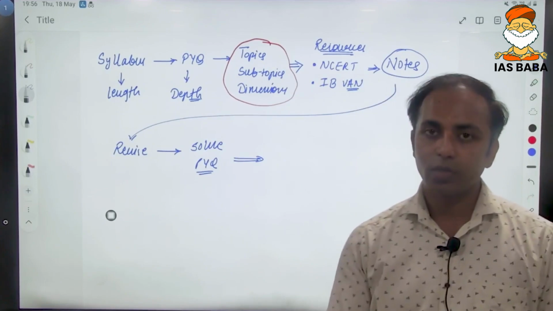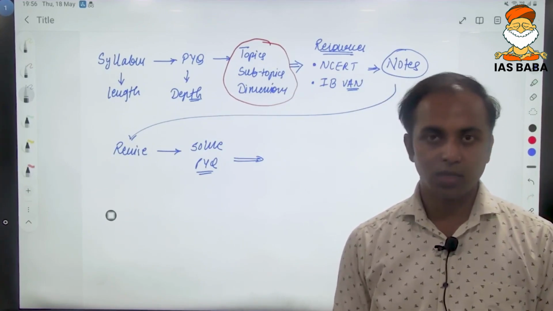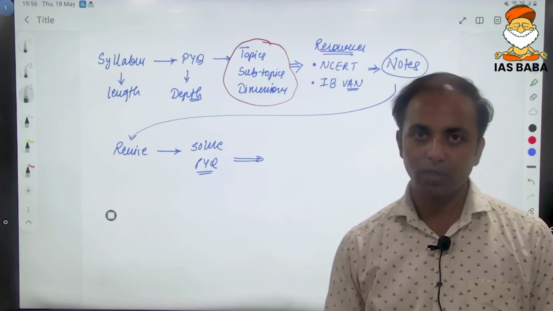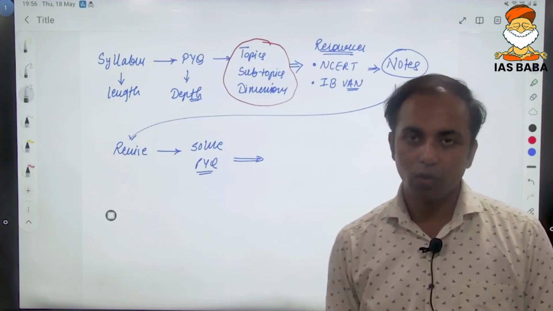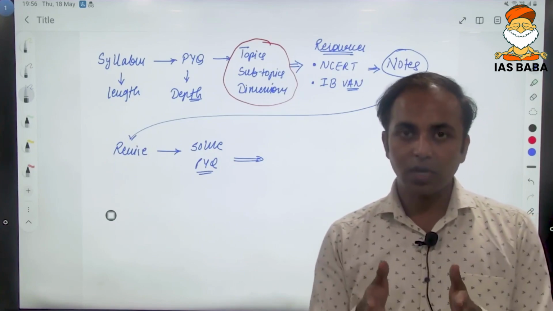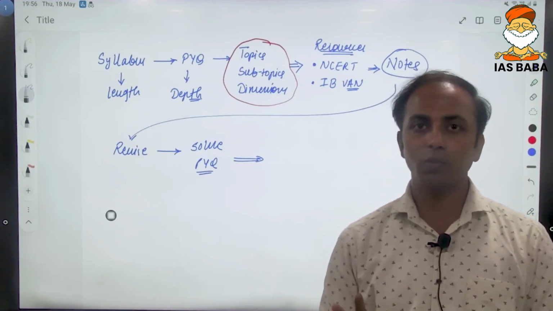One MCQ will take you 2 or 3 minutes, and one mains answer in the initial days will take you 20, 30 or even 40 minutes. But keep a habit of solving regularly. The best guide for the UPSC is the UPSC itself, meaning the question paper of the UPSC.